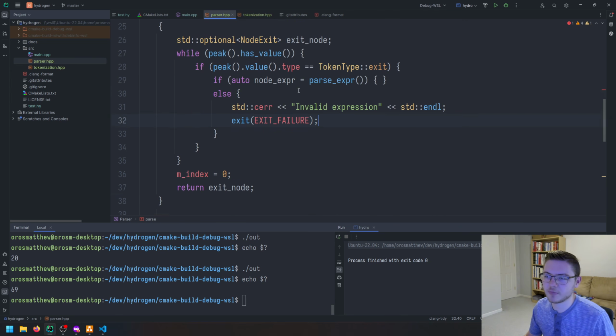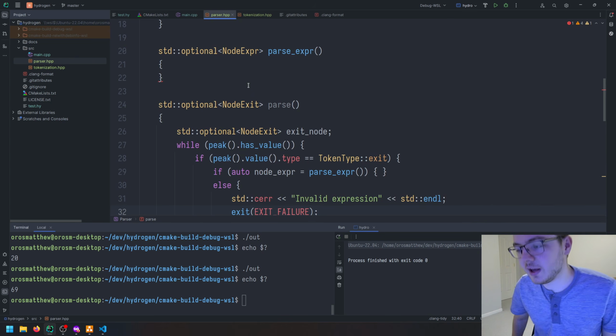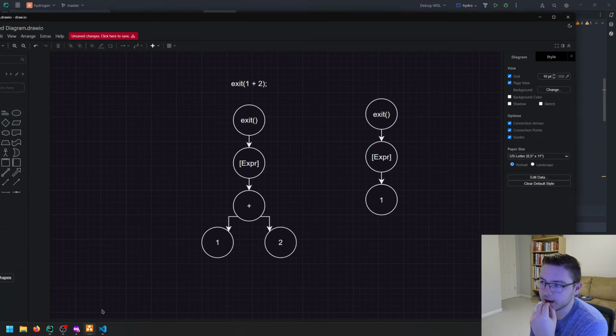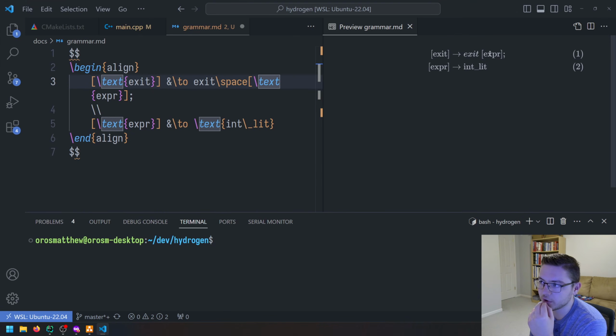Okay, maybe I should explain what I'm doing here. So essentially what I want to do is that each production will be its own function or method, right? And each production is its own function that returns an optional to the node that's on the left, right? The node that is on the left of each production.